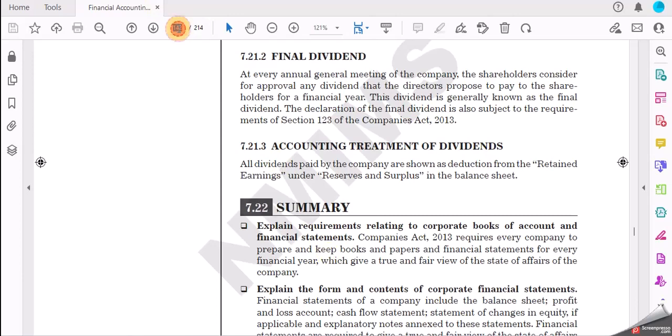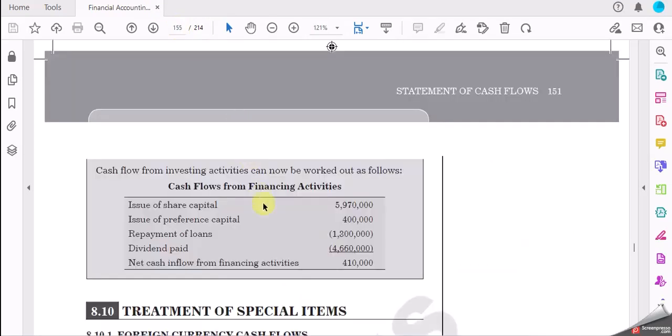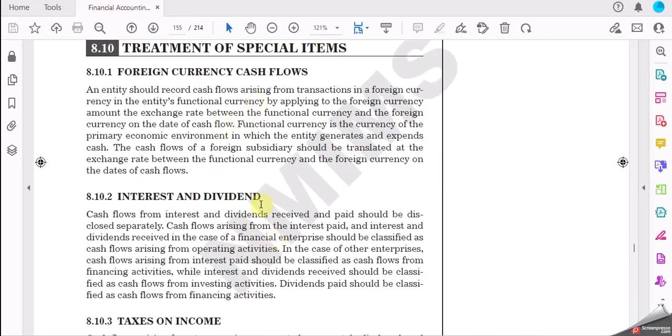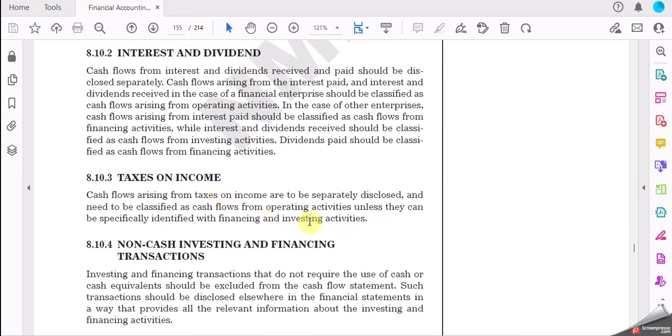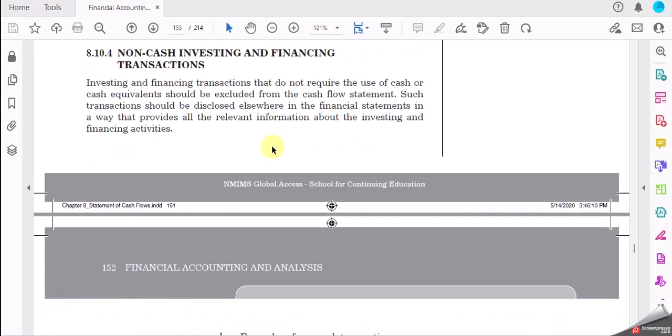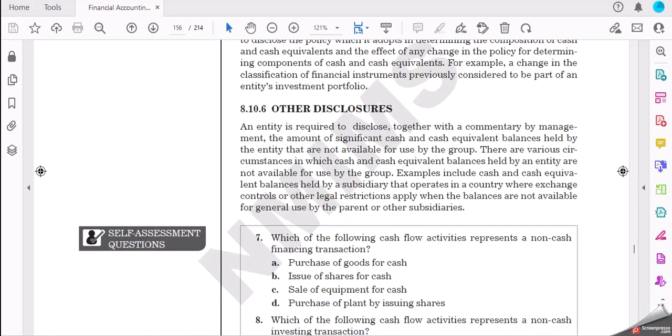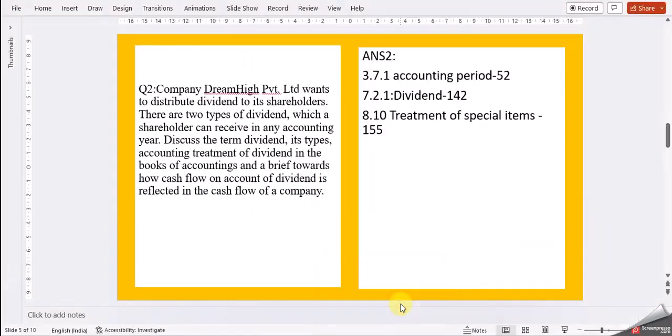Then we have treatment of special items: foreign currency, cash flow, interest and dividends, tax on income. You can try to write up this information here. What I suggest is kindly go through some external sources so you come up with a little more clear understanding and write up a little more information on this. And please, once again, do not copy any content from anywhere. It comes as a copy case for you.